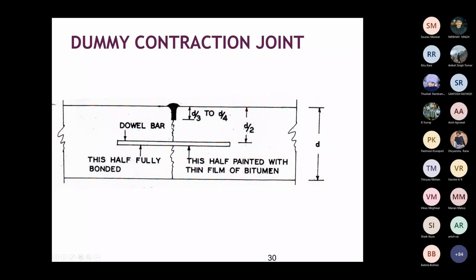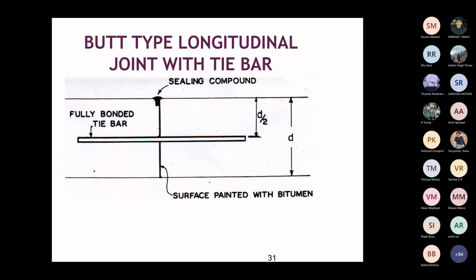You need not provide any sealant or anything in this one. This also can provide a dowel bar. Here also half is fully bonded and the other half is painted with thin film of bitumen for easy movement. Then the other one is butt joint or longitudinal joint with tie bar.